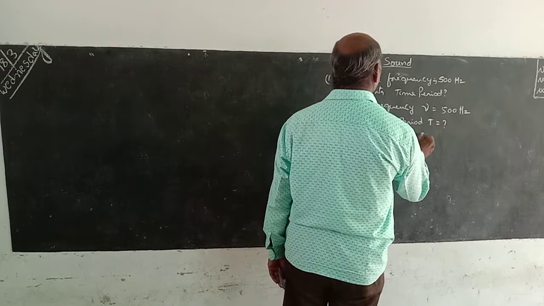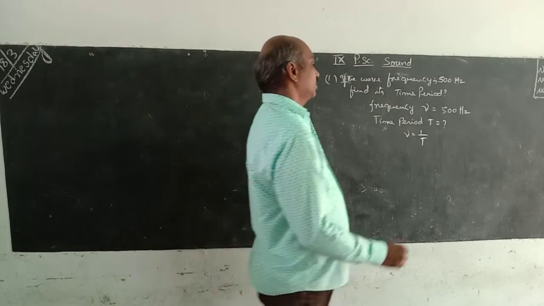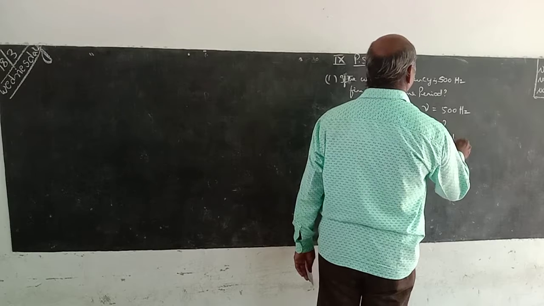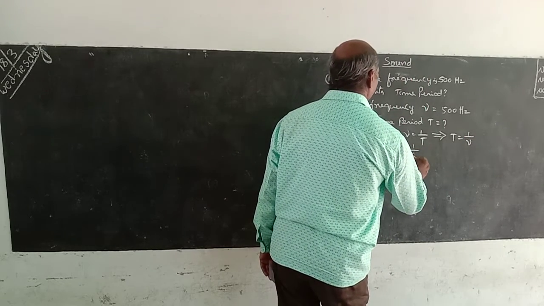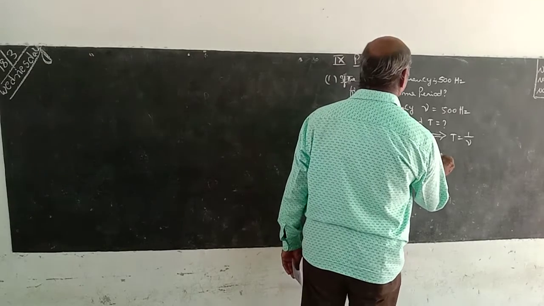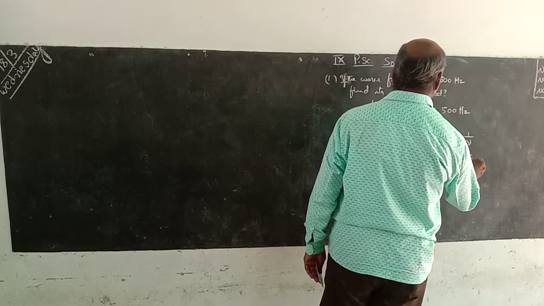Here nu is equal to 1 by time period. Frequency is equal to 1 by time period, or time period is equal to 1 by nu. Here T is equal to 1 by 500, that is 0.002 seconds.